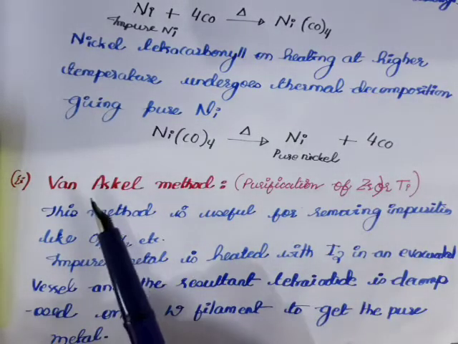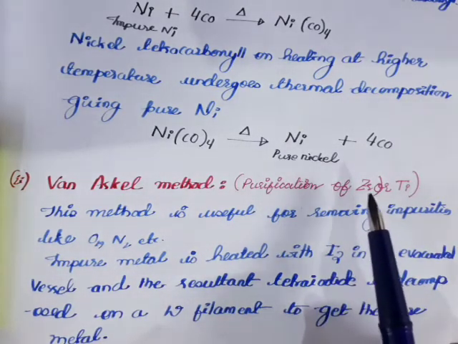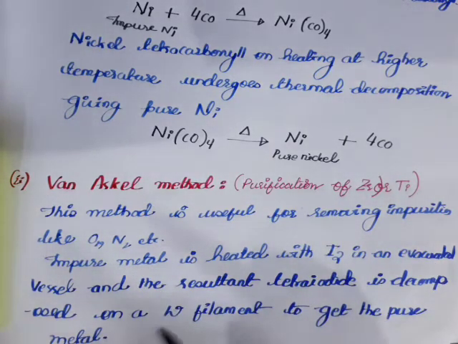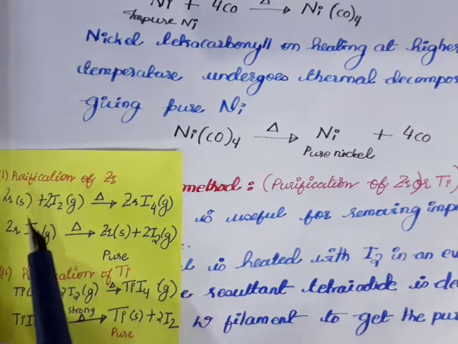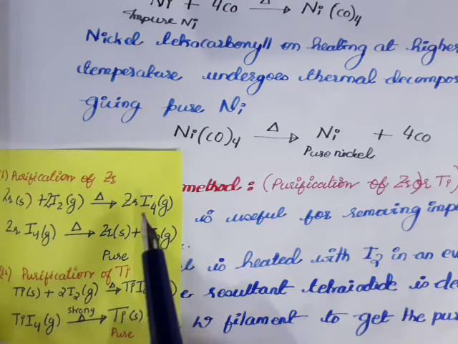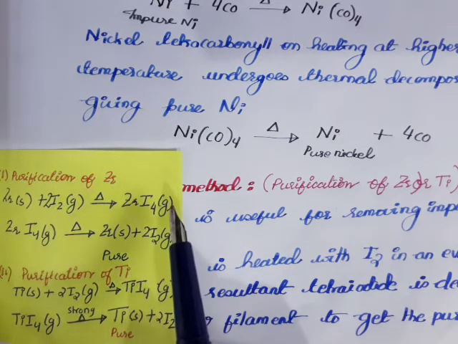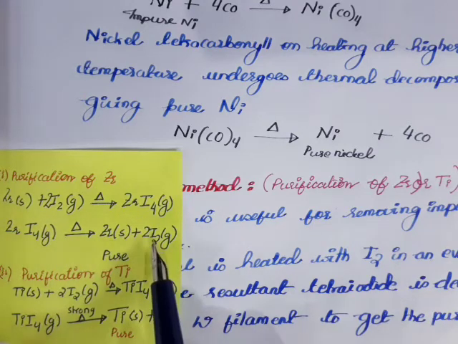Next, a similar method is the Van Arkel method, and this is used for purification of metals like zirconium and titanium, and it is used for removing impurities like oxygen, nitrogen, etc. Here also the same method is used. For purification of zirconium, the gas used is iodine. So zirconium is heated with iodine, then it forms zirconium tetraiodide, a volatile compound, collected somewhere else. Then this is again decomposed thermally to give pure zirconium and iodine gas.